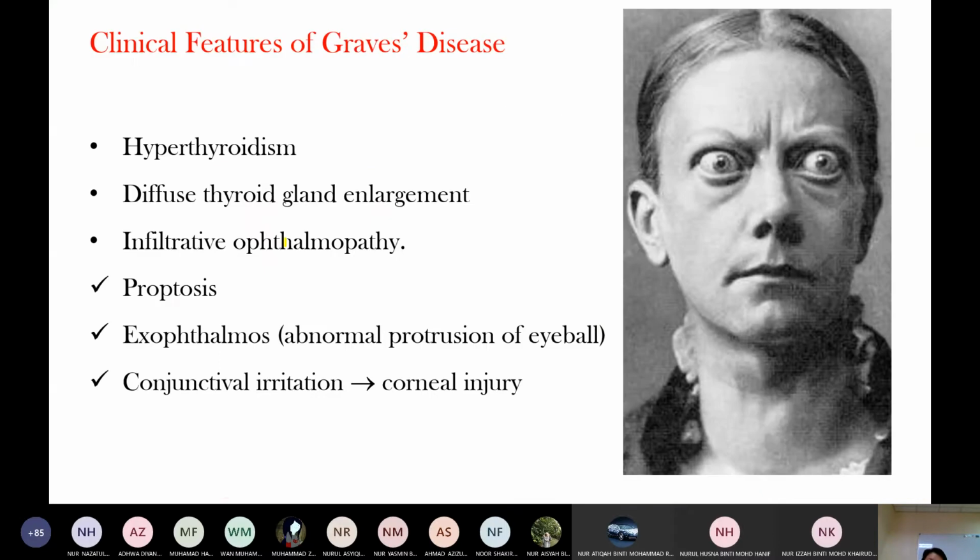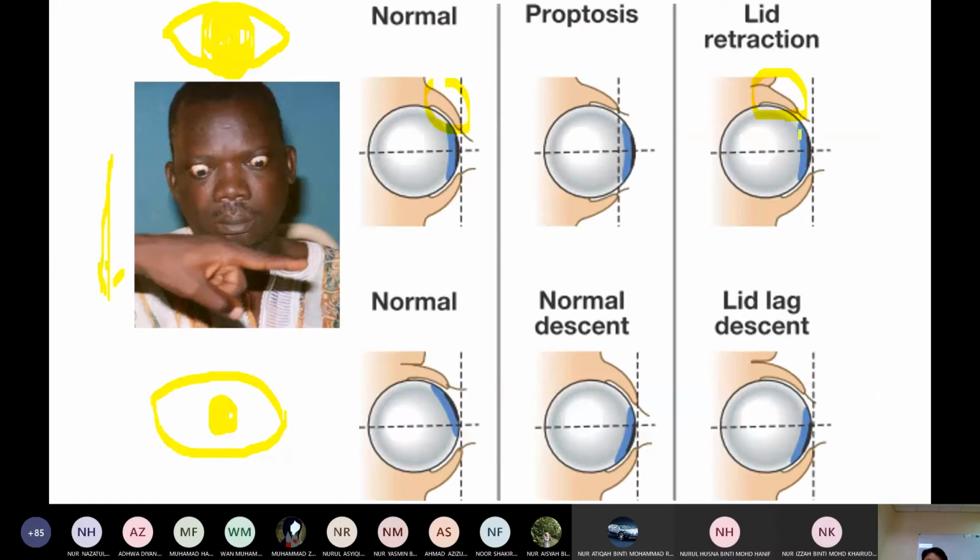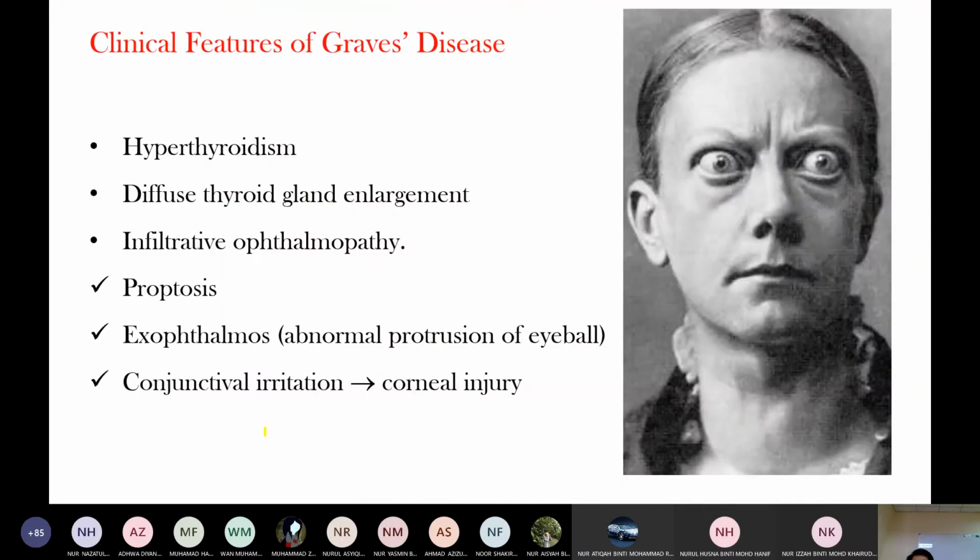Okay. So clinical features of Graves' disease, what do you notice? Her eye. You see here, exophthalmos, protrusion of the eyeball, proptosis. After some time, the cornea can get injured.